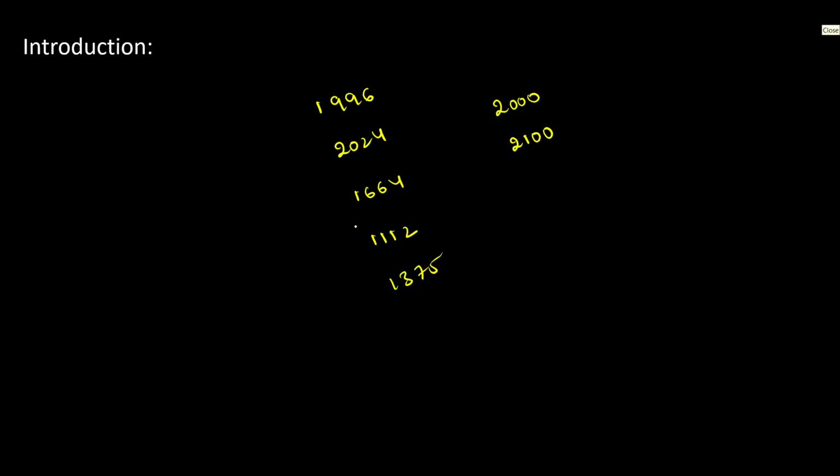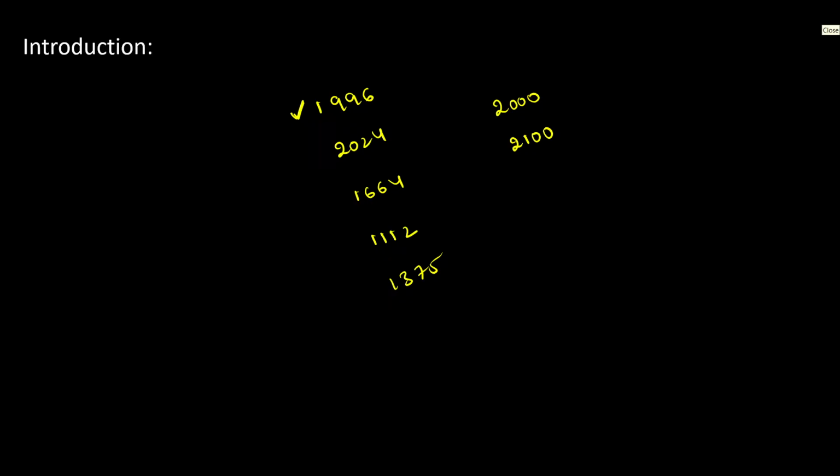I want you guys to answer. Mention your answers in the comment section. Let me start with this. I want you guys to tell me to which century the year 1996 belongs to. Everyone in the class, write your answers in the comment section. To which century the given year 1996 belongs to.